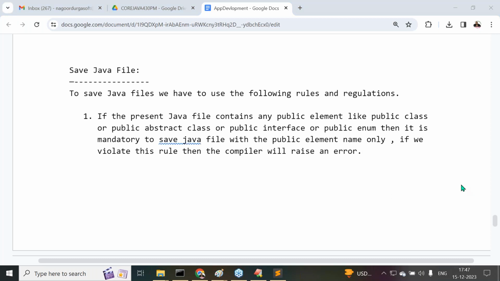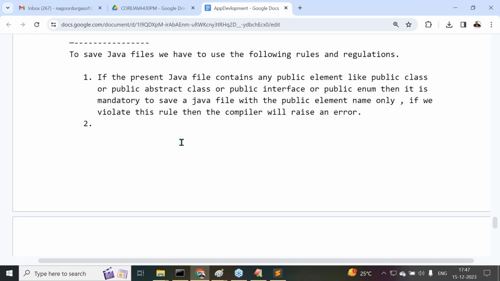My class A is a public, but I saved the Java file with tester.java. Class is public, but I saved it with tester.java. Definitely the compiler will raise an error in this case. That's why if you violate this rule, the compiler will raise an error. That's okay, fine.